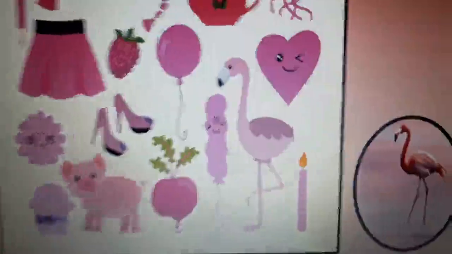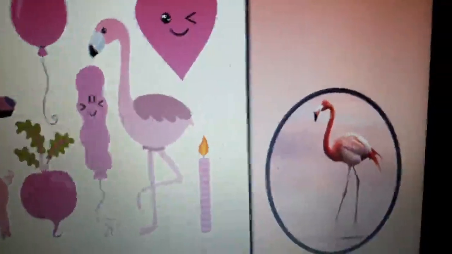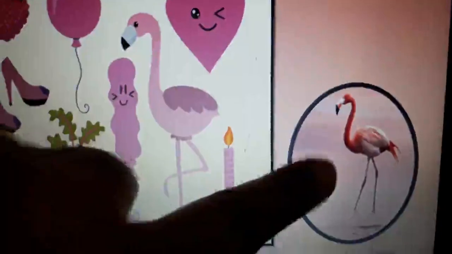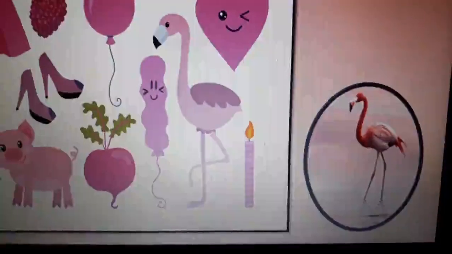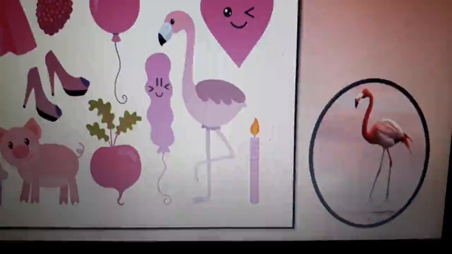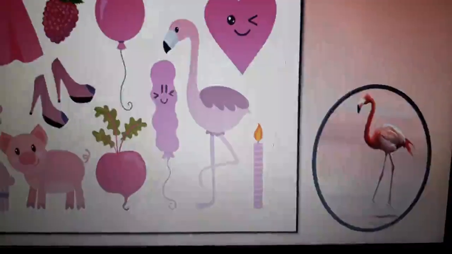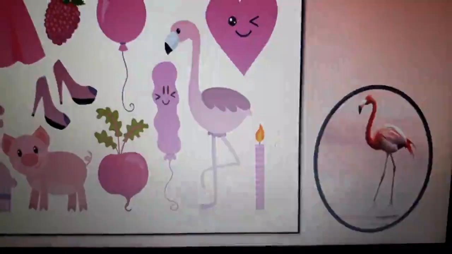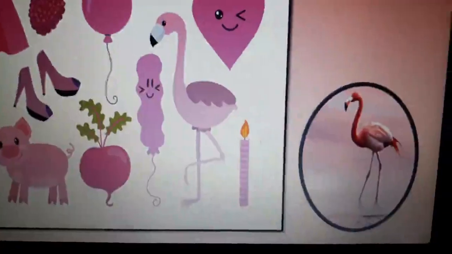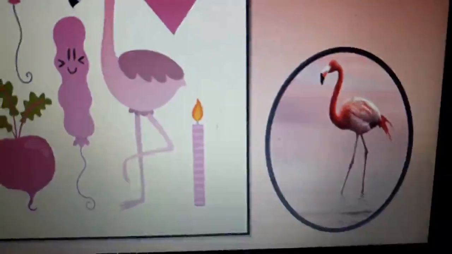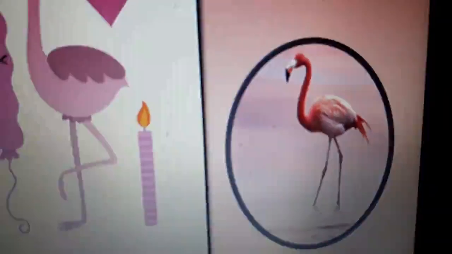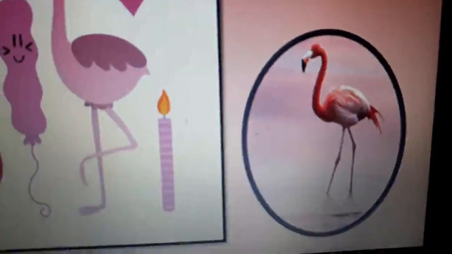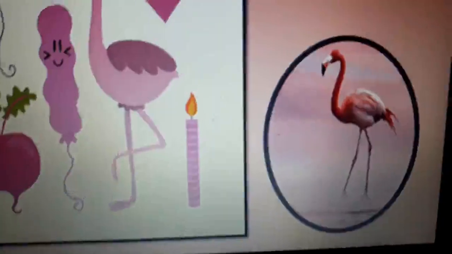Heart, I told you, whenever we draw a heart shape, we make it pink. Now there is a beautiful bird here. You can see here also and here also. So this beautiful bird is called flamingo. Clear? And you will find this bird near oceans and seas. These birds, the special thing about these birds is it's pink in color. Can you see this real image of flamingo? It's pink in color. Then we have a candle, pink in color.